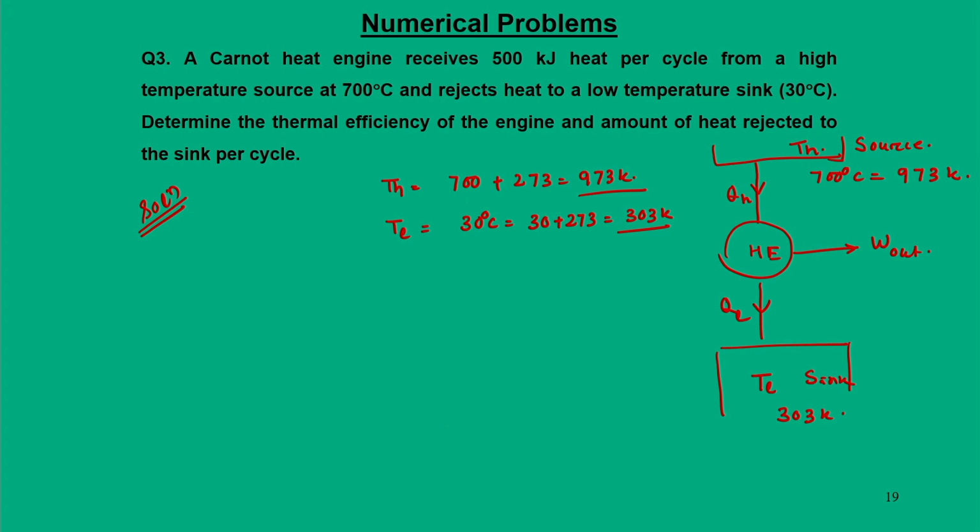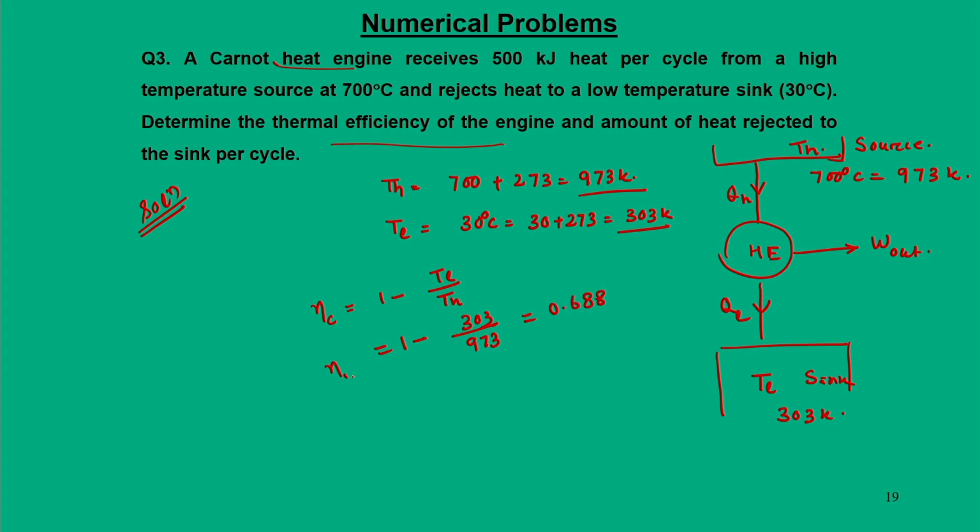What is asked? What is the thermal efficiency of the heat engine? So, we say it is a Carnot heat engine. First thing we can find out is the Carnot efficiency, since it is a reversible heat engine, that is 1 minus TL by TH. By putting in these numbers, we get 0.688.